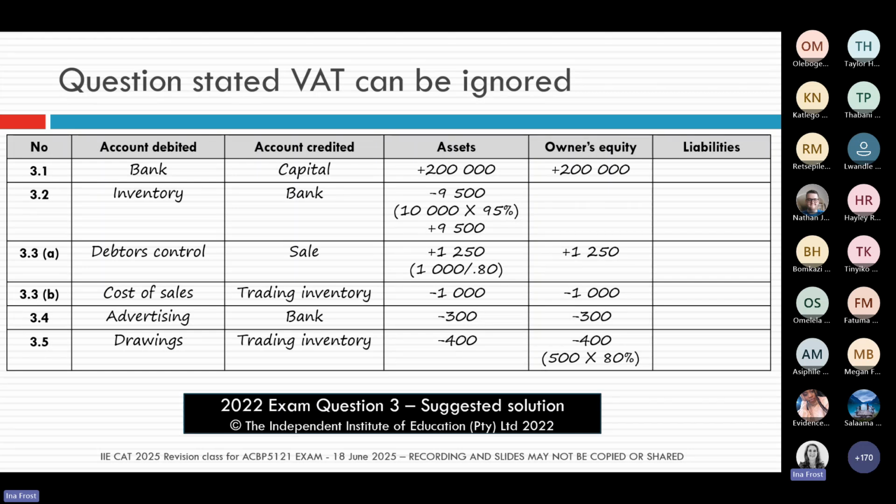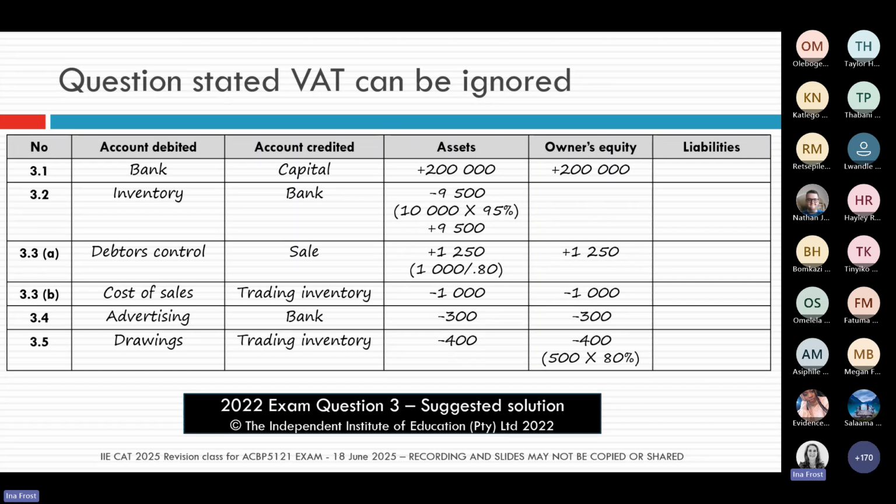Because sometimes for a question, we might well say the business is not a VAT vendor, or you can ignore VAT for this question. And then remember again, we will not be giving you time to make VAT calculations. It's going to waste your time, and it's going to also impact the accuracy of some of your numbers.